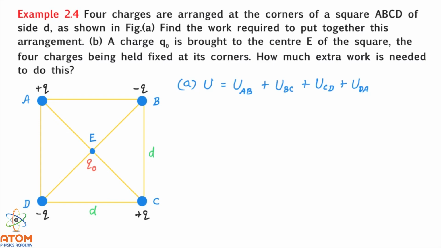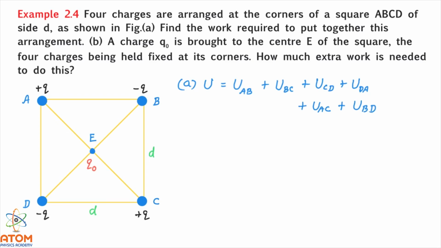But still there are two other pairs possible: the pair of these two charges, that is A and C, and the pair of these two charges, that is B and D. So I'll add the potential energy of these pairs as well. So I'll write here plus UAC and plus UBD.